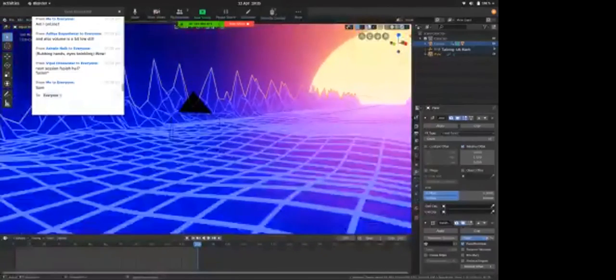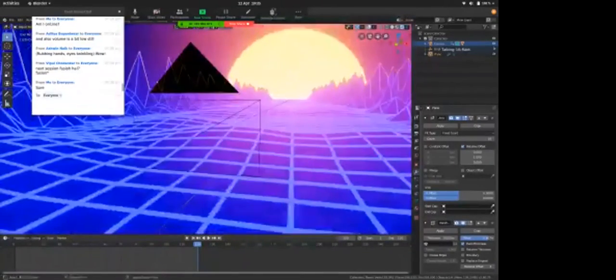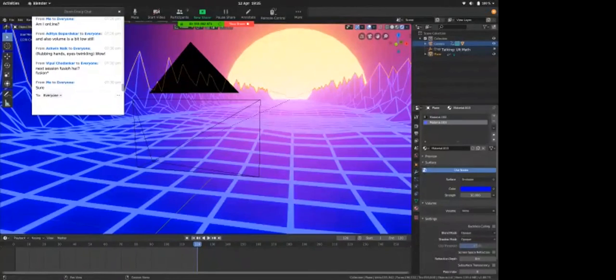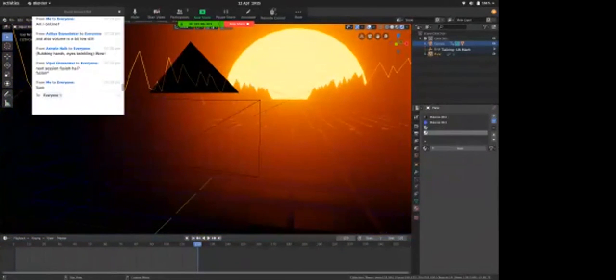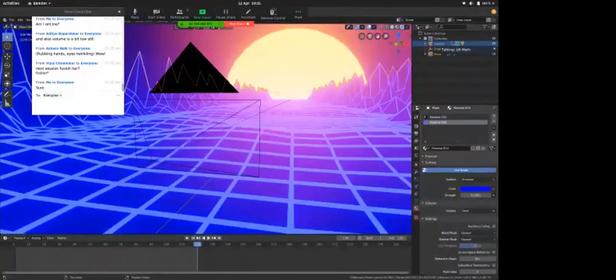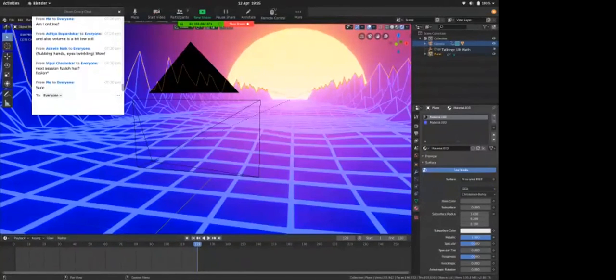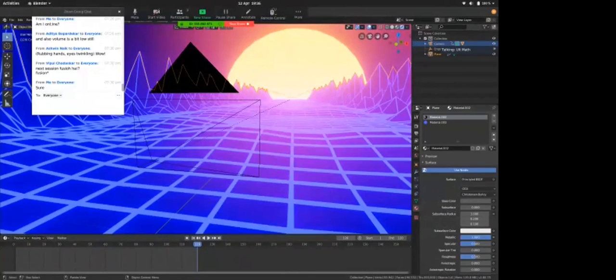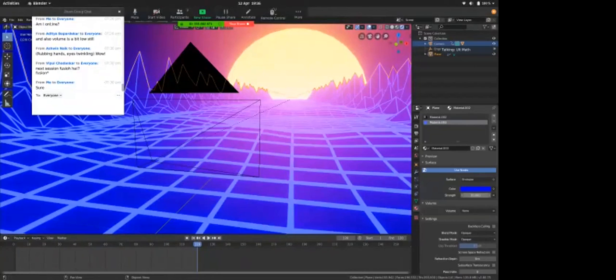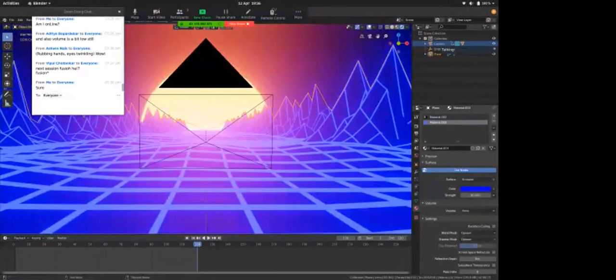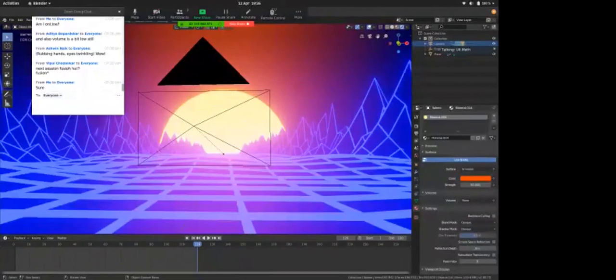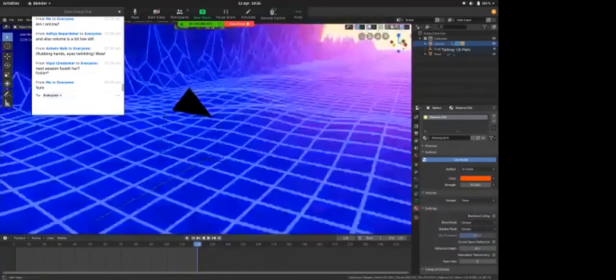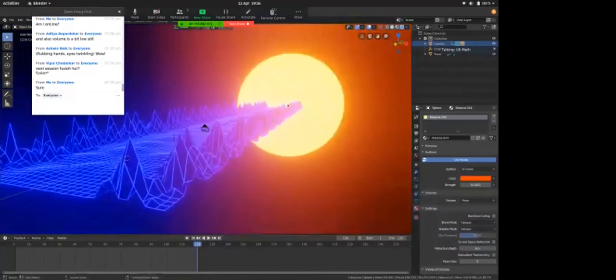And then I added a sun. For material, I clicked on my objects. I went into the materials tab. I can add slots. I can delete slots. And for each material, I used a new slot, a new material, and my first, this plane was just Principled BSDF, made it into metallic. Then this grid line was this emission, blue color, strength 30, and then I added a sun like that. Same procedure for adding a sun, adding materials to it. So I don't need to go about it again.